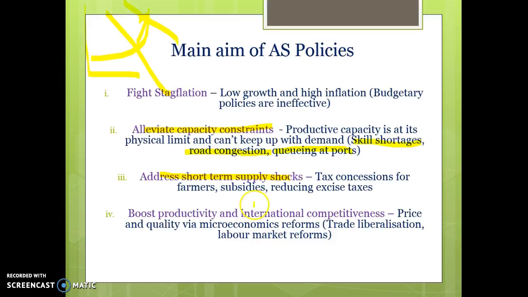And finally, supply-side policies are used to boost productivity and international competitiveness. So whenever we're looking at our international competitiveness, we're focusing on price and quality of goods and services, and that can be improved by microeconomic reforms. So trade liberalisation will try and make us more competitive because we have more competition from overseas. Labour market reforms, so things like deregulating the labour market. It also includes enterprise bargaining and productivity-based pay, work contracts, removing unfair dismissal laws, all things that are going to try and encourage people to be more productive in the workforce.